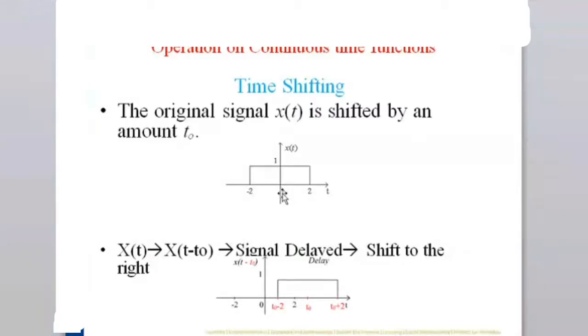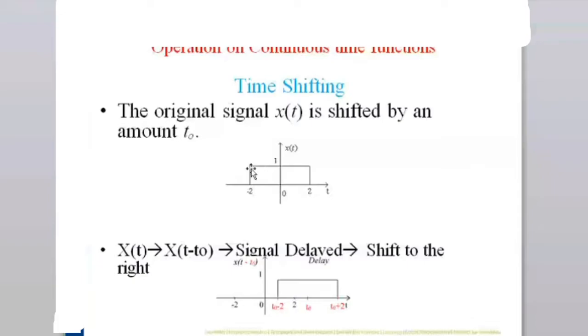What we can say is, for example, if you assume 0 is my current time, and let us assume the time unit is minutes, then minus 2 means 2 minutes before. What was my signal 2 minutes before, what is my current signal, and what will be my signal after 2 minutes. Or more specifically, this is my current signal, and if I include the previous time as well, then the current time is at t equal to 4. So this will be shifted by 2. This will be t equal to 2 and this will be t equal to 0.